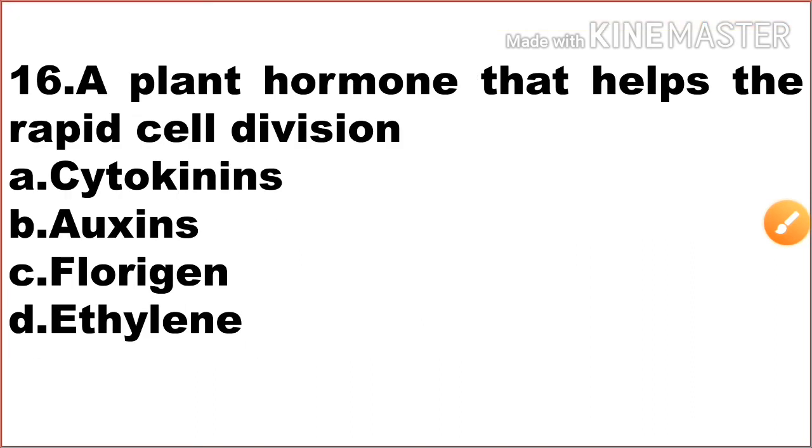The next one, a plant hormone that helps rapid cell division. Option A cytokinins, option B auxins, option C florigen, option D ethylene. So the plant hormone that helps rapid cell division is cytokinins. Option A is the correct answer. Cytokinin is the plant hormone that helps rapid cell division.